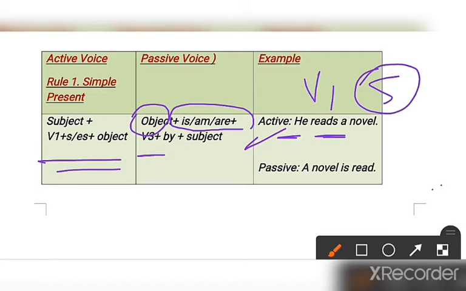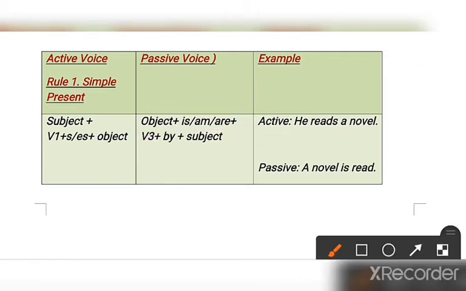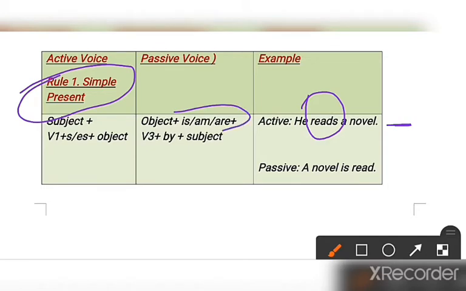So he reads a novel. So just remind yourself and remember that if there is s or es, the tense is a simple present type of tense. So if you find a sentence of active voice given in simple present tense, just remember the rule. You have to use is, am, are plus the verb third form. So he reads a novel.